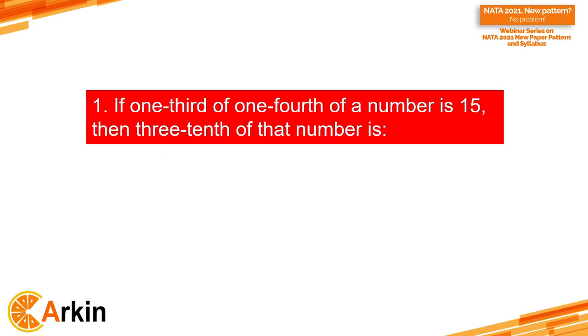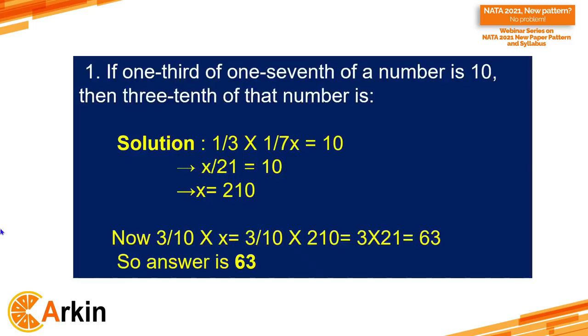Okay, Kushal is answering 54. Bhavna is also answering 54. So I will quickly move on. See, this is the simple answer. 1/3 into 1/7 is equal to 10. So x by 21 is equal to 10. So the number x is equal to 210, right? Now we have to find 3/10 of it. So 3/10 into 210, what will it be? How did you all get 54?